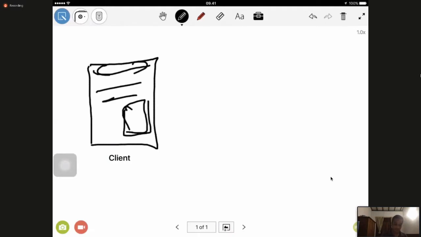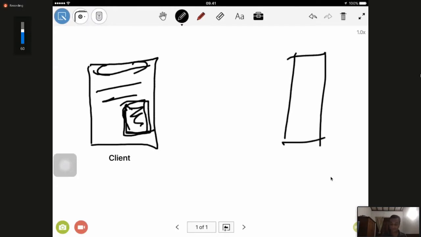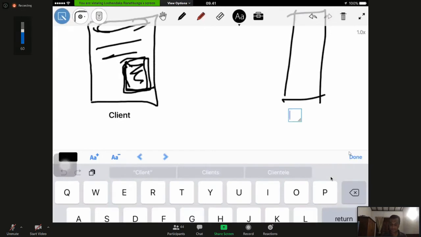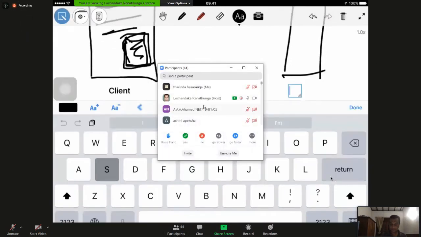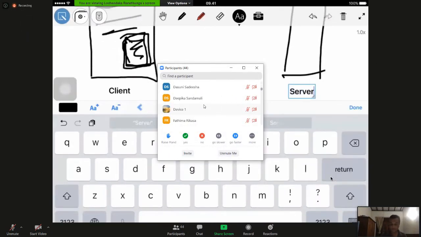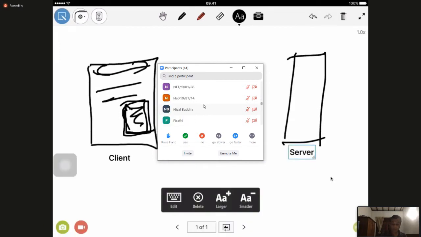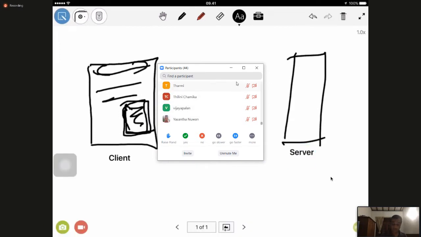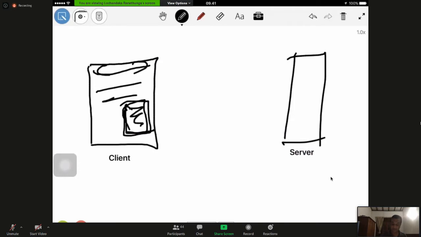Suppose this object, whatever content is available, is having this Ajax and trying to communicate with the server. And on the web server, you have some kind of an API, maybe. Some data is available here.